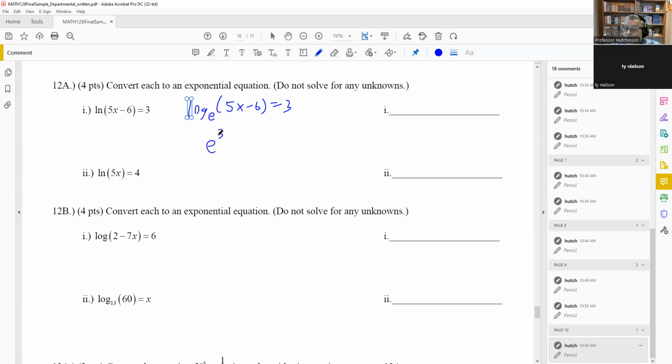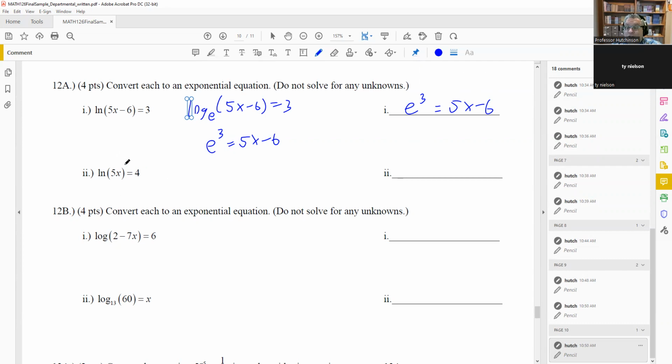We have e to the third is going to equal 5x minus 6. Now we're not solving this. It says do not solve for any unknowns. All we're doing is putting in the equation as is. So that's what you'll put for your answer. e to the third equals 5x minus 6. Okay, and that's it. That's your whole answer.